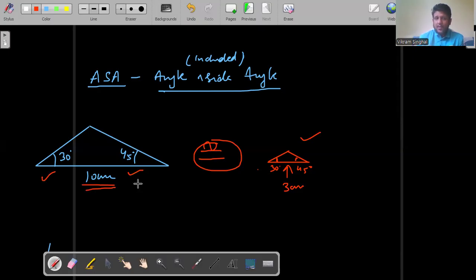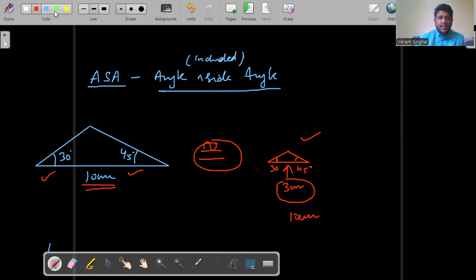It is only possible that they are equal only and only if the included side between the angles, that is the base that I'm talking about here, will be equal in length. So here the included side, which is marked 3 centimeters here, if it would have been 10 centimeters, then we would have said that yes, these two triangles are congruent to each other.